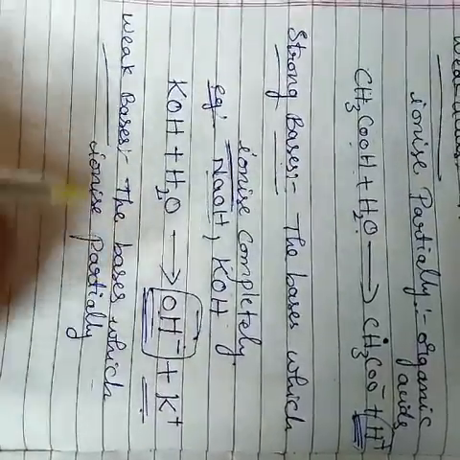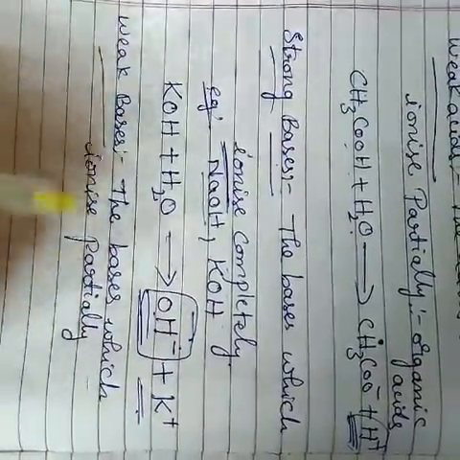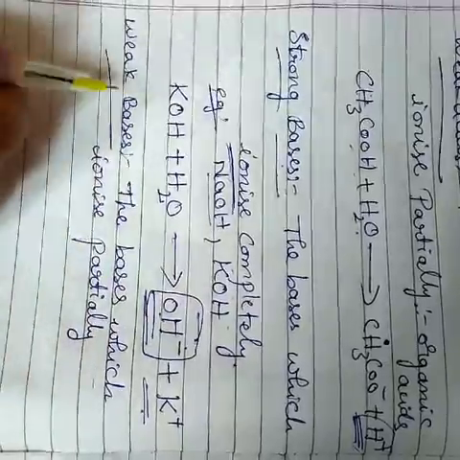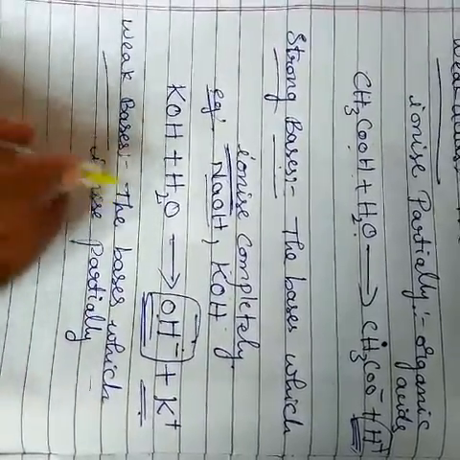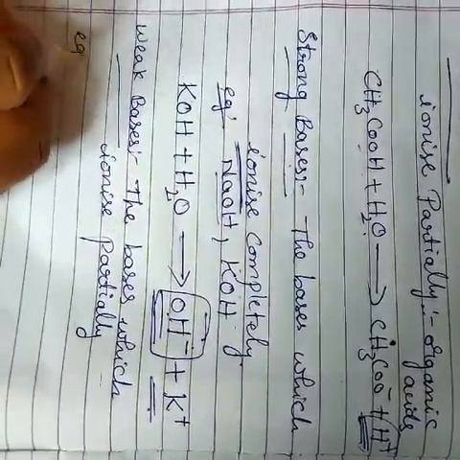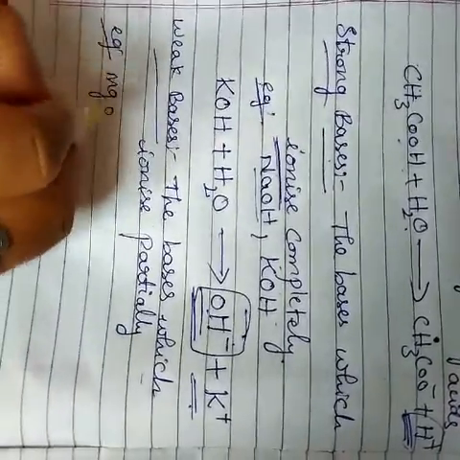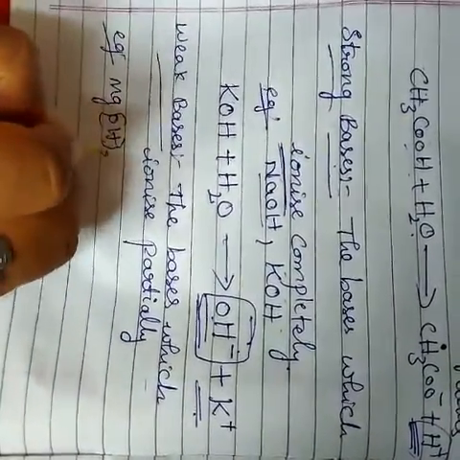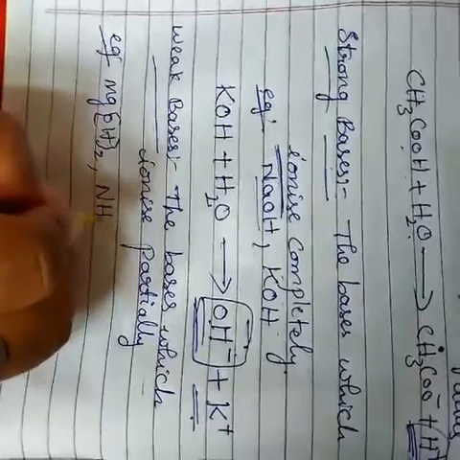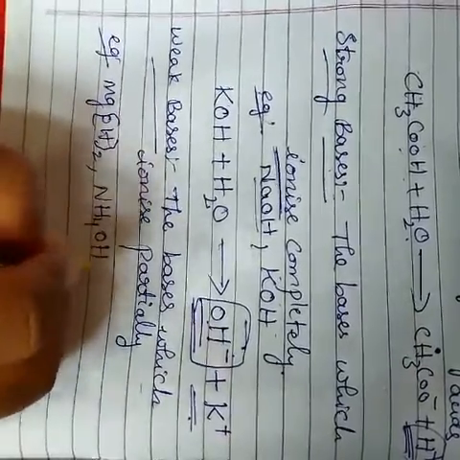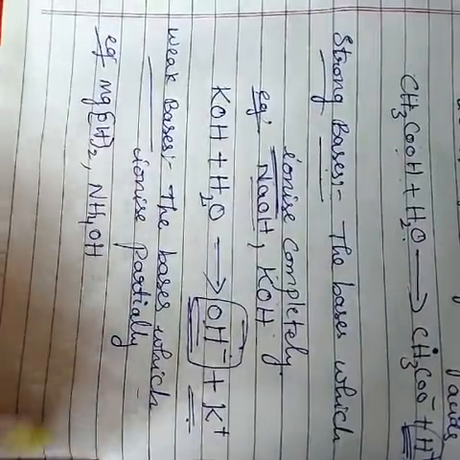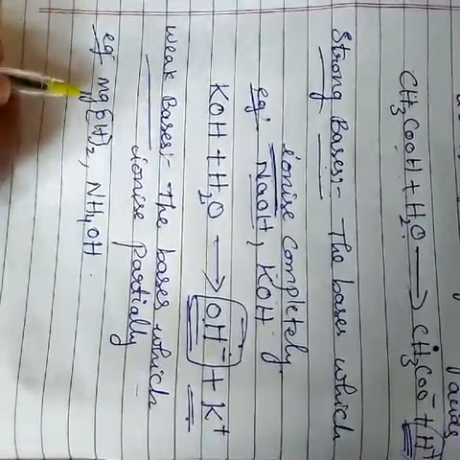The bases which ionize partially are called weak bases. For example, magnesium hydroxide, ammonium hydroxide, and calcium hydroxide. These are some examples of weak bases.